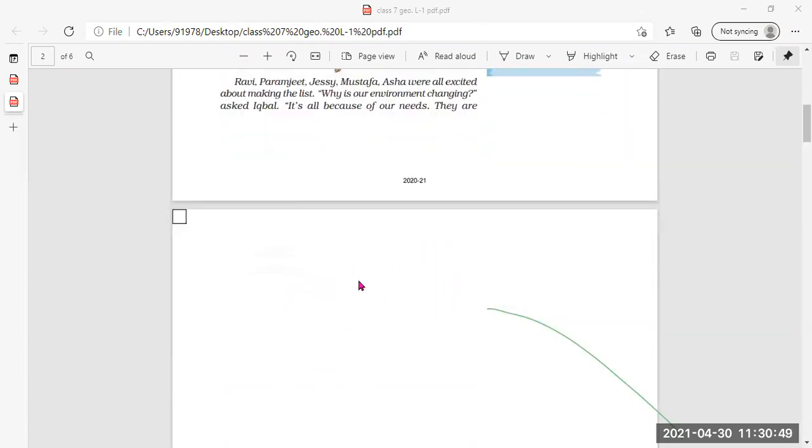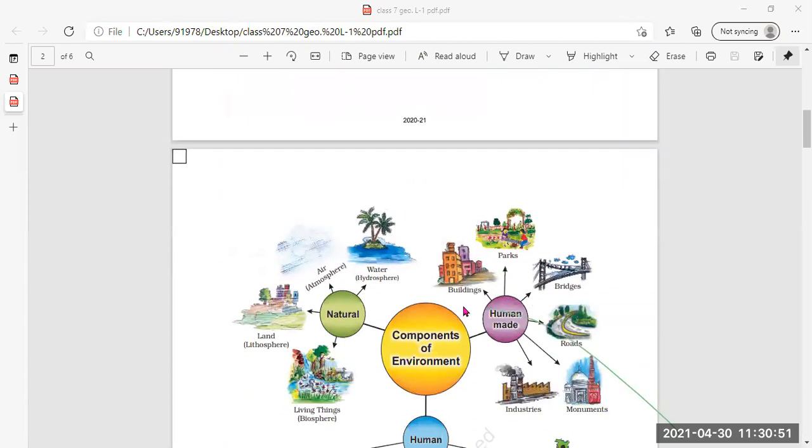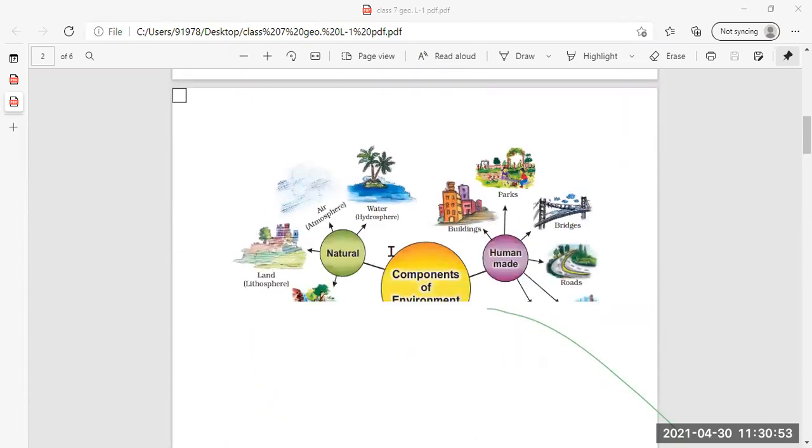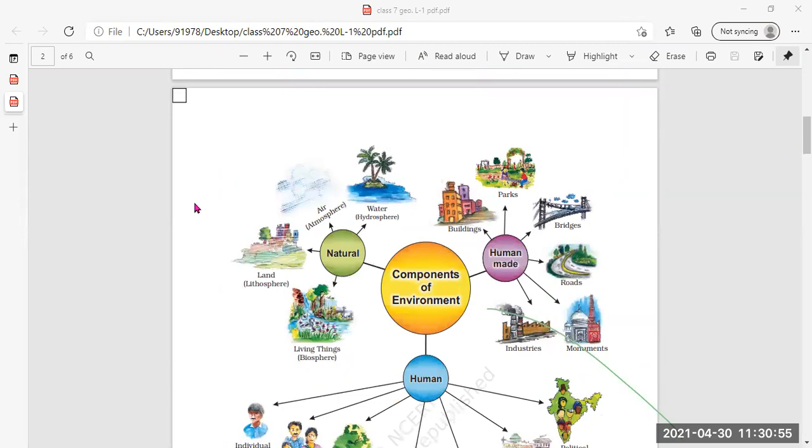And non-biotic, that's the opposite. The non-living things. Non-living organisms. Yes, the non-living things, like land. We have also understood about the components of the environment. Components means parts of the environment.